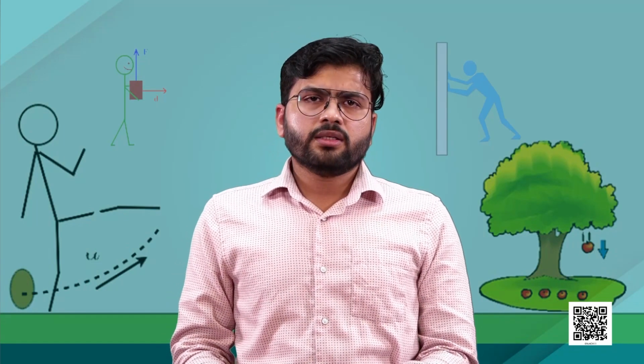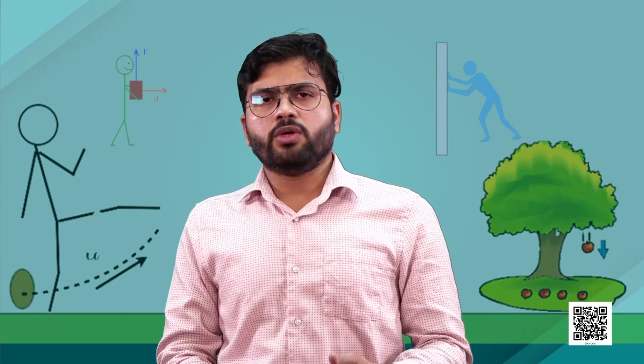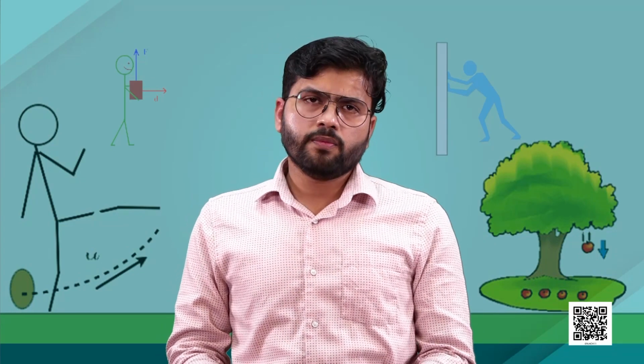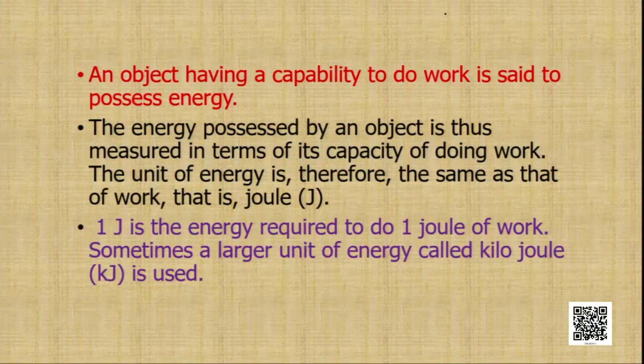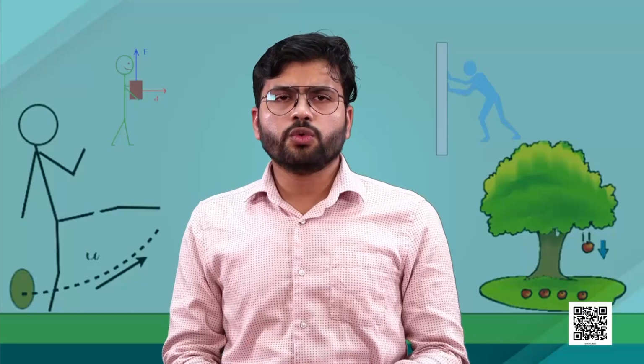So when we define the amount of work or the amount of energy by the unit joule, can you define 1 joule of energy? That definition says 1 joule is the energy required to do 1 joule of work. Sometimes when the amount of energy is more, or the work done is more, then in that case we use a larger quantity, that is the kilojoule. So kilojoule means 10 to the power 3 joule, or 1000 joule is equal to 1 kilojoule.